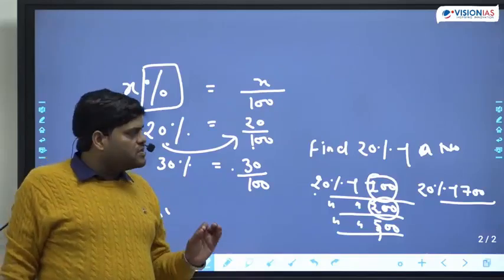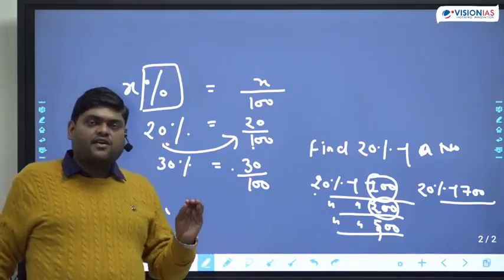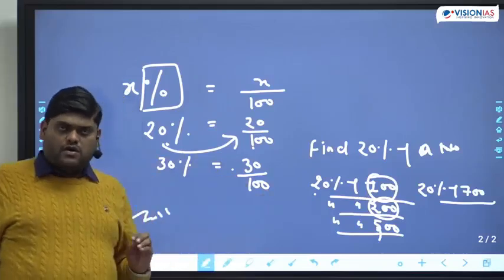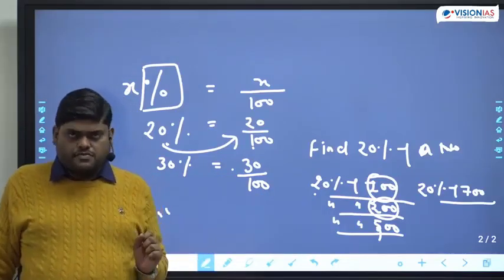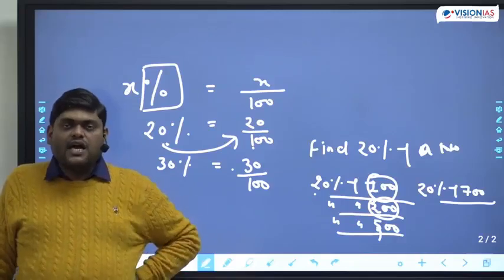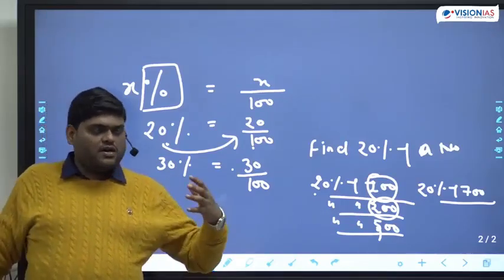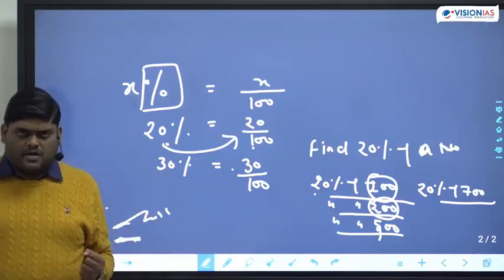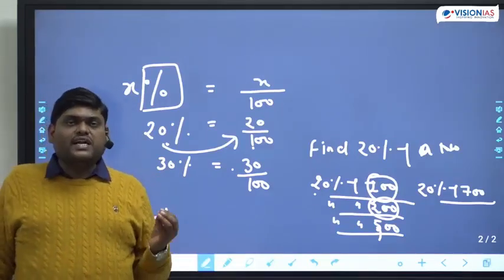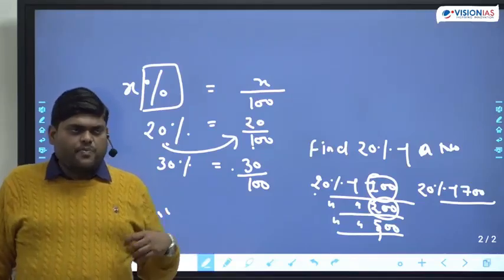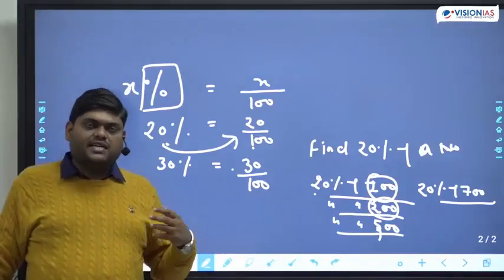So the first concept you have to learn is, percentage is always dependent on some reference value. For example, if I ask you how much percentage of marks is required to clear the CSAT paper, suppose the answer is 33%.